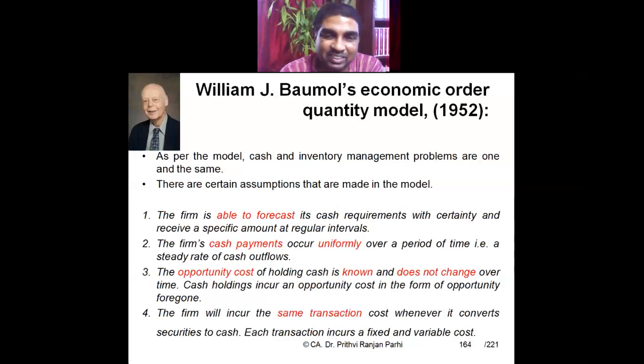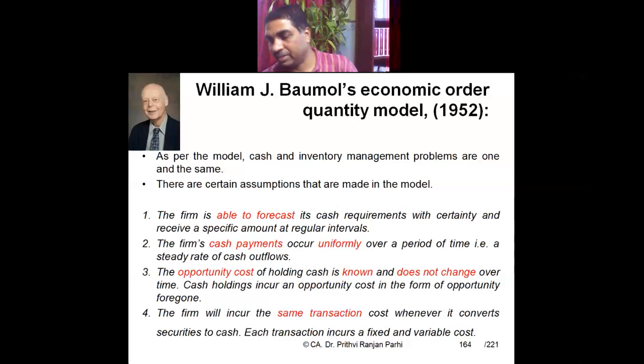That is what we say when we say a part of this transaction cost is fixed and a part of the transaction cost is variable. But both of them are constant. When you talk about variable cost, it is constant per unit. This 1% is constant for you. 1% will not change. It is not that up to 1 lakh it is 1%, and beyond that it is 2%. Then it is not constant. Here the assumption is that it is constant. Are you getting it?